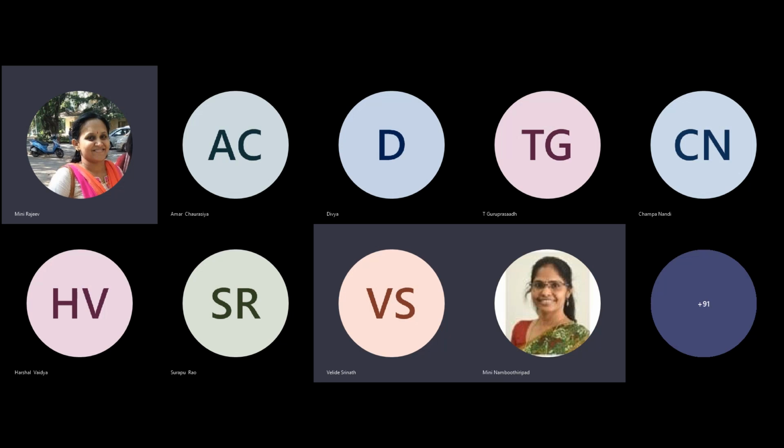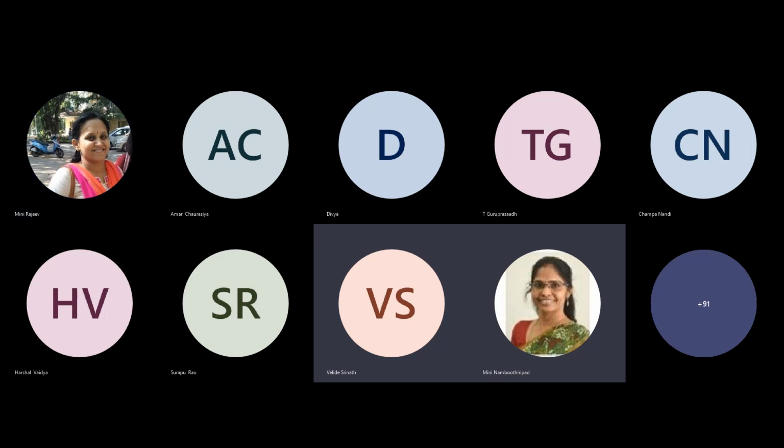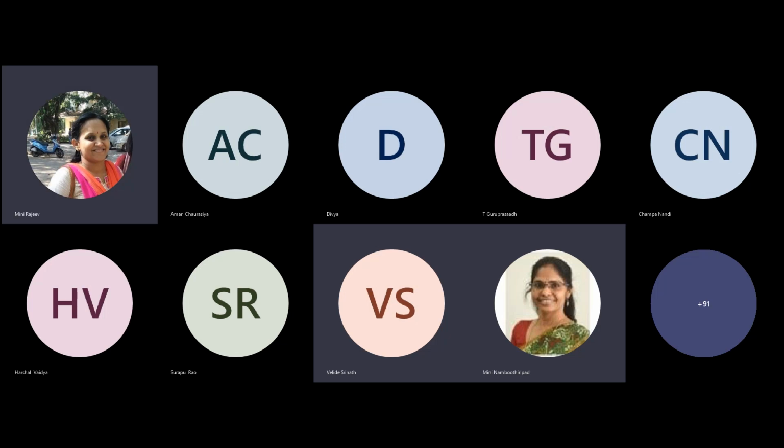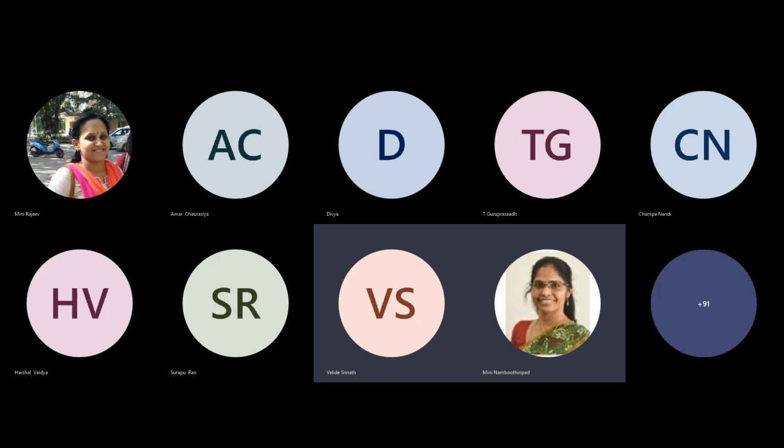It is solved. Actually, Priyashri is logging in through the mobile, so she's not able to see the chat box. I think what she can do is either use the WhatsApp, right? The link is there in WhatsApp also. Are you able to see the chat box?